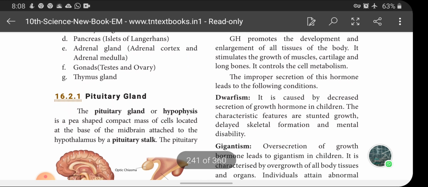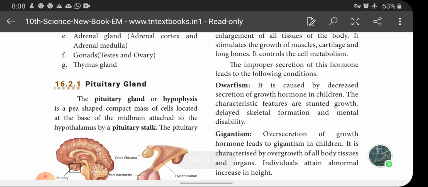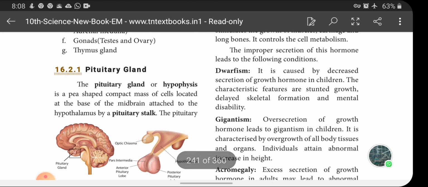Okay. Let's see the pituitary gland. As I said, the pituitary gland is present in the head region near the hypothalamus. The pituitary gland, otherwise called the hypophysis, is a P-shaped compact mass of cells located at the base of the midbrain, attached to the hypothalamus by a pituitary stalk.